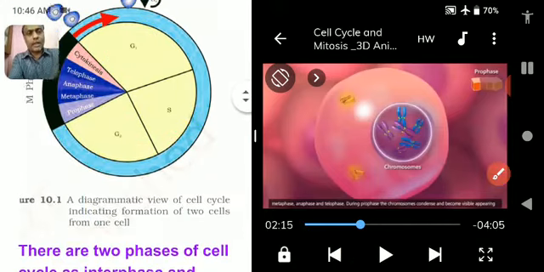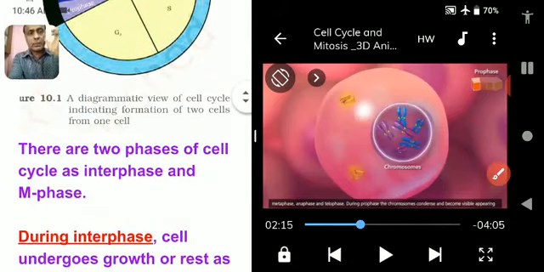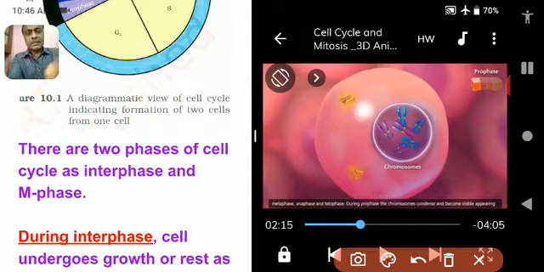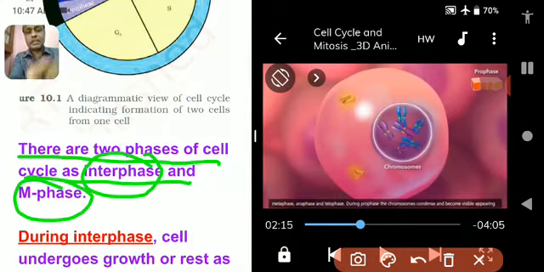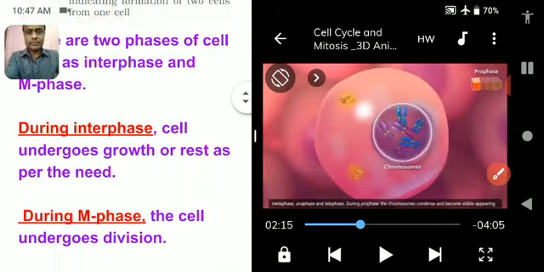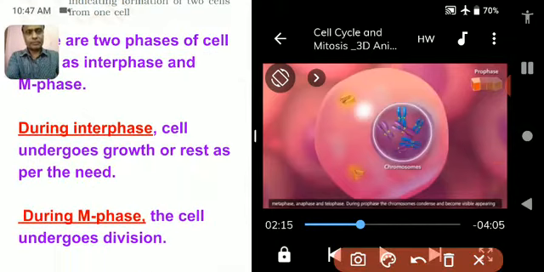Now see, the note that has been given by me clearly mentions all the aspects: this cell cycle has been divided into 2 phases. First phase is the interphase and another is M phase, means either mitotic or meiotic phase. So what happens during interphase? Let us study. During interphase, the cell undergoes growth.